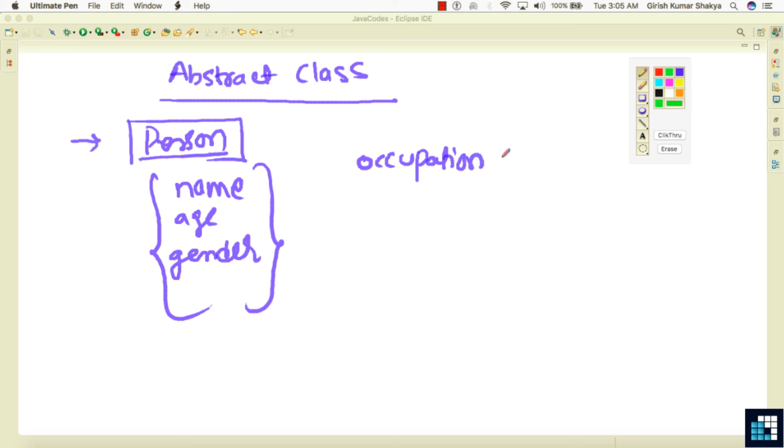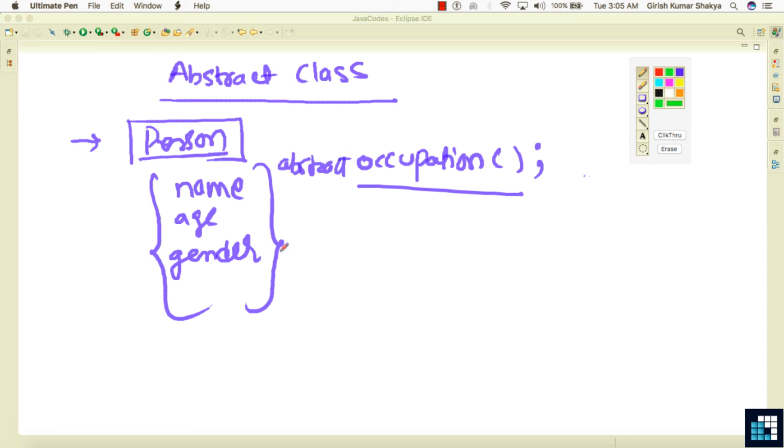That means we cannot provide a body for this particular occupation method. Instead, we can leave it abstract, end this method with a semicolon and define it with the abstract keyword.